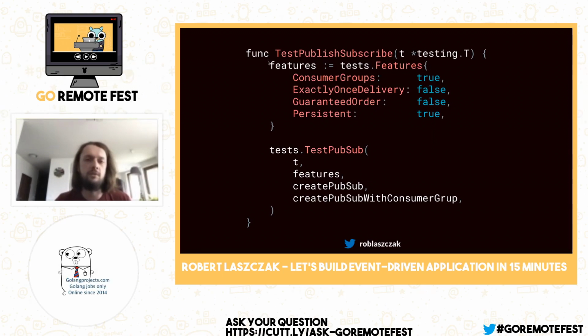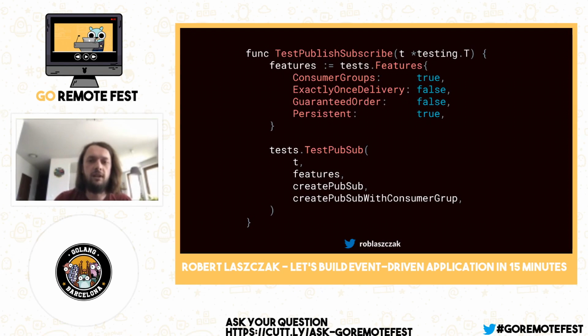What is also pretty important, when you are implementing a new PubSub, you don't need to think about adding new tests. You should be able to just use the tests that are already created, provide some characteristics that you can see here, and it should work. We already did it like that, for example, for Google Cloud PubSub. We just used the tests that we created earlier, and we didn't have any production system to test it on, but we implemented everything with tests. And after, when we had the opportunity to use it in production, it was working without any problem. So I think it shows how powerful all these tests are.